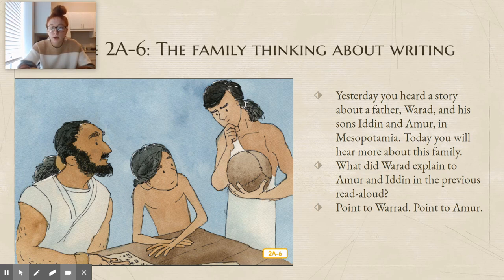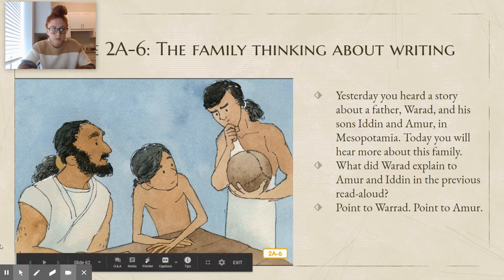So yesterday we heard a story about a father, Wored, and his sons Adin and Omor in Mesopotamia. Today we're going to hear more about this family, okay? So what did Wored explain to Omor and Adin in the previous read aloud? What did they learn about? They learned about writing, okay? And I want you to point to Wored. Which one is Wored? This one, okay, the father. And which one is Omor?